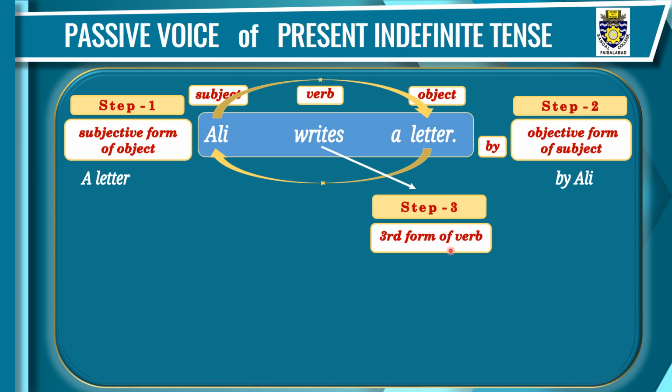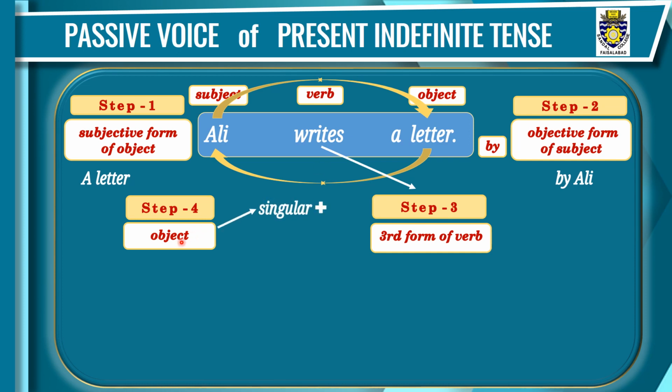There is only one change, that is step 4, the selection of helping verb, and that is different according to that particular tense. If the object is singular, we'll write is here. If this object, for example this letter, is singular, we'll write is. If this object is plural, if there is not a letter but letters in the form of plural object, we'll write are. Then if this object is I, we'll write am. These are the 4 steps.